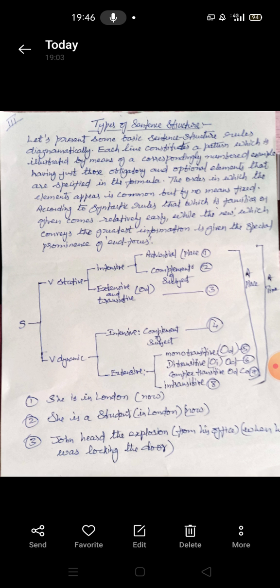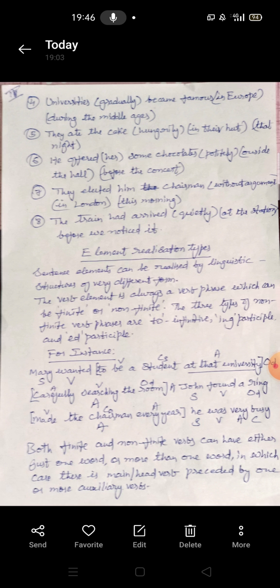Number four, universities gradually became famous. Gradually is, of course, the adverbial in brackets, but the basic structure is universities became famous. This is also SVC, because famous is just an attribute of the subject universities. Remember, when we defined the complement, we said that it was either an attribute of the subject or an object. So famous is an attribute of universities.